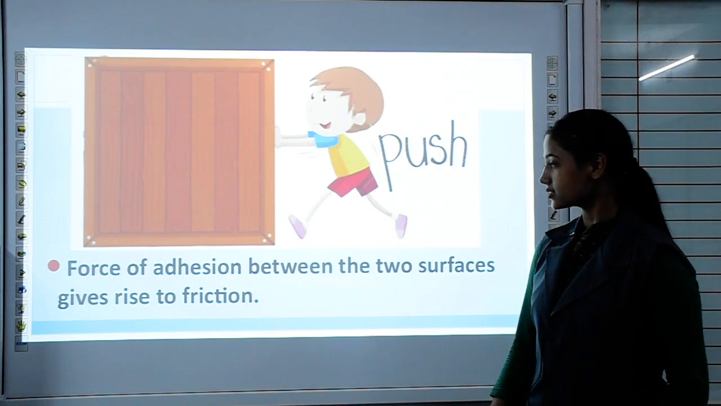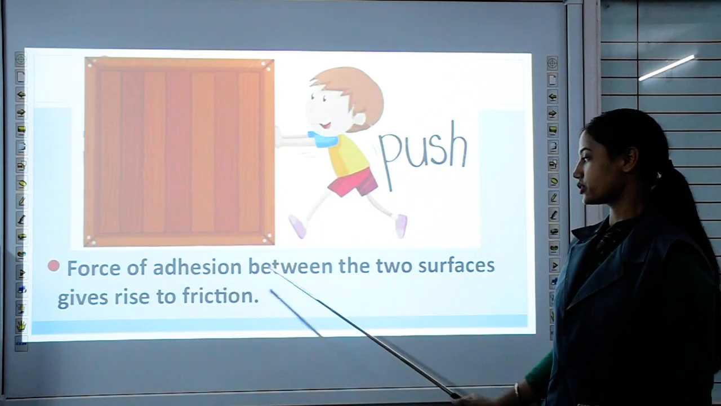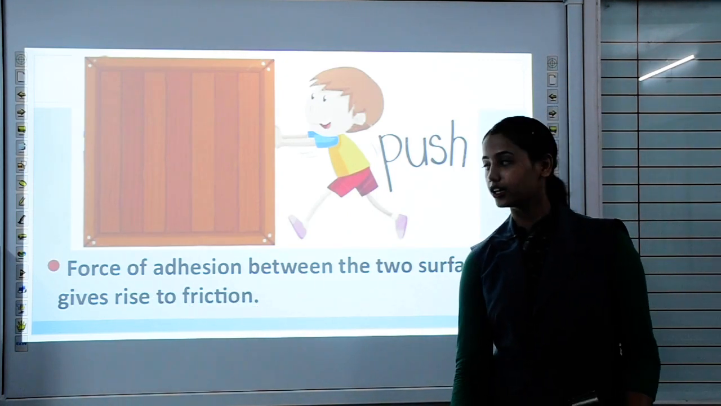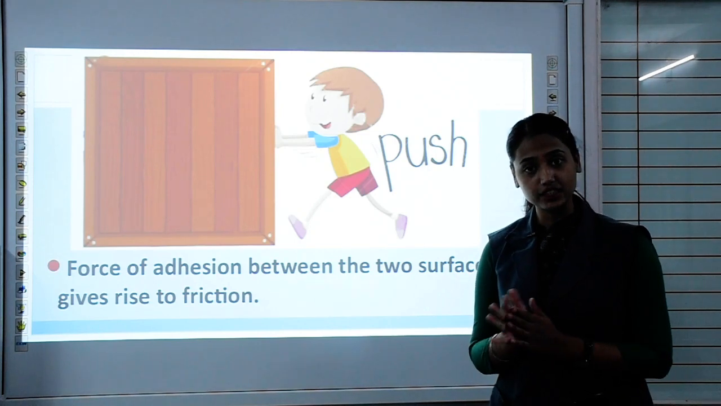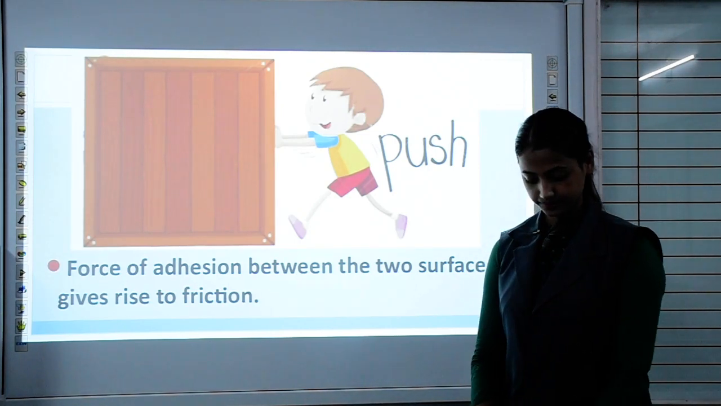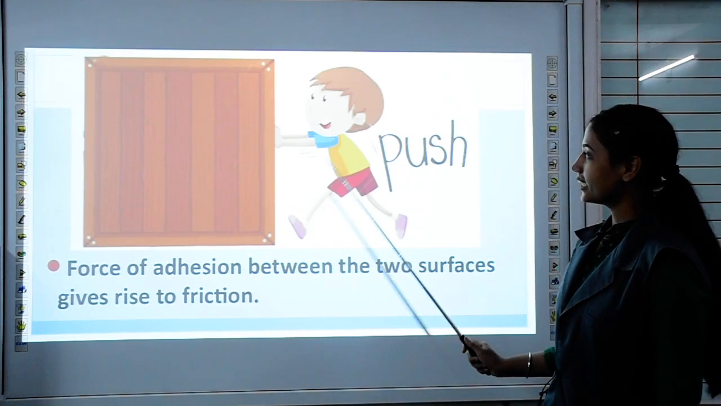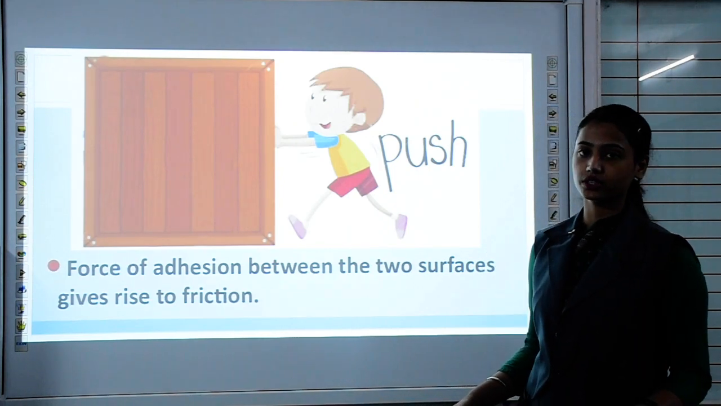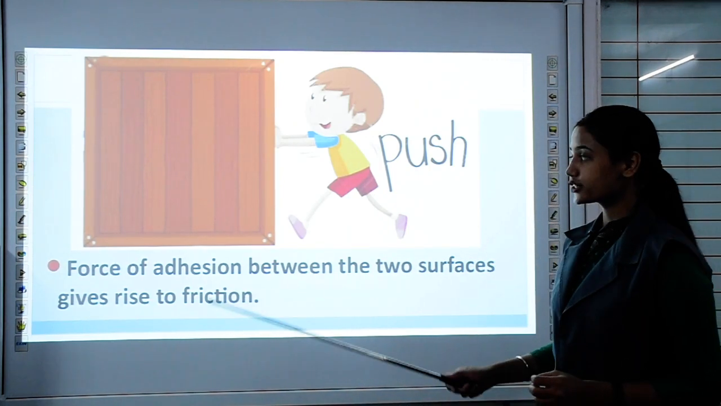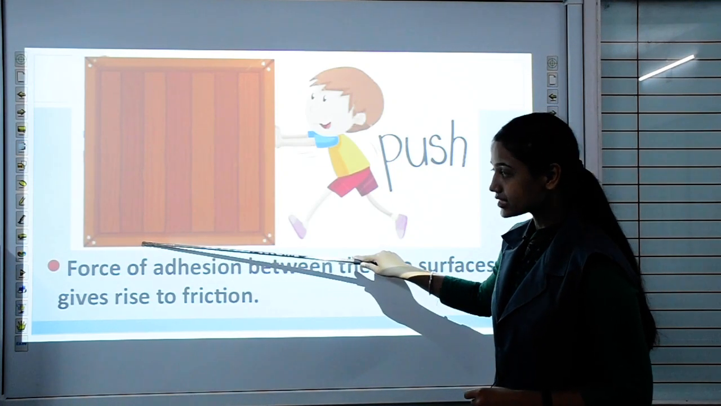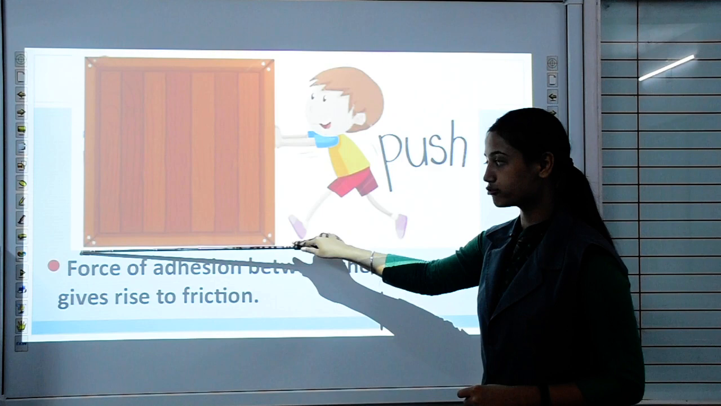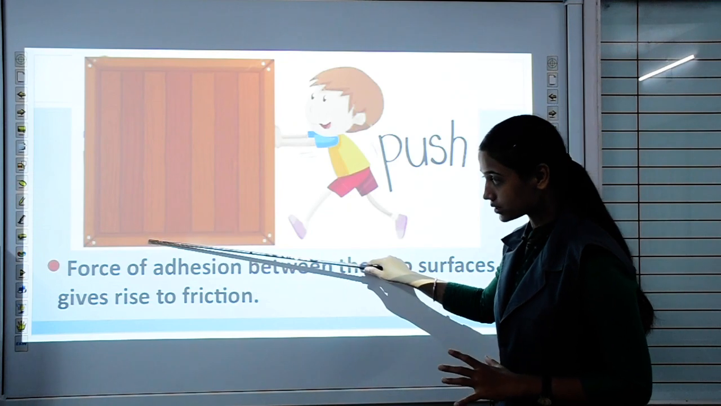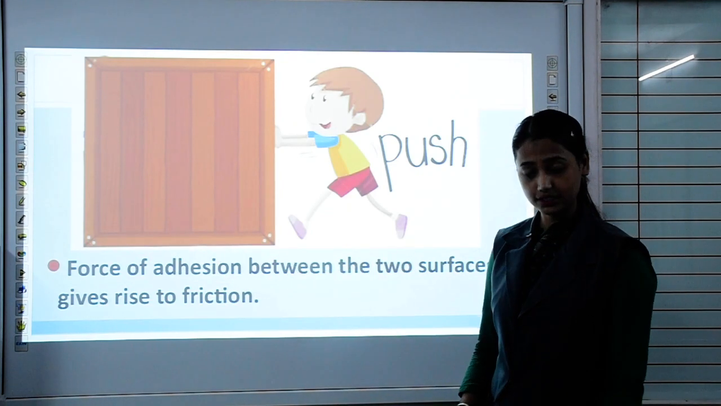Okay. Next, force of adhesion between the two surfaces gives rise to friction, obviously, because it is difficult to break the interlocking, to break the bond. Can you tell me, interlocking in this case, where is the interlocking present, where is the force of adhesion? Force of adhesion is between atoms of this box and the atoms of the floor beneath this box. Force of adhesion is present between this wooden block and the floor. Got it?